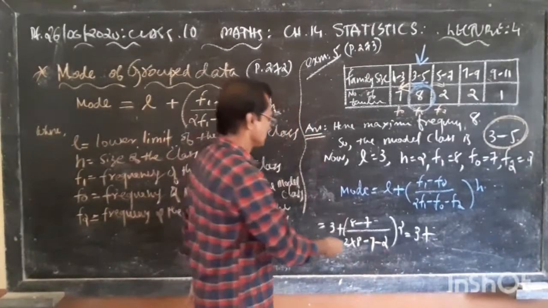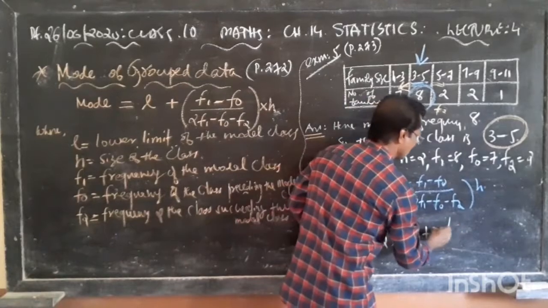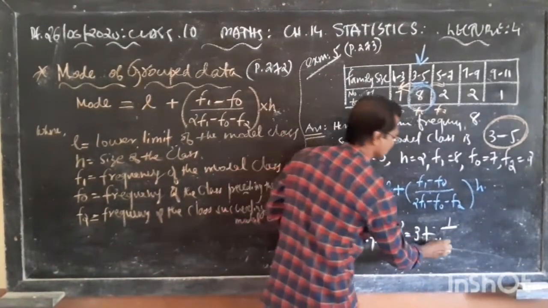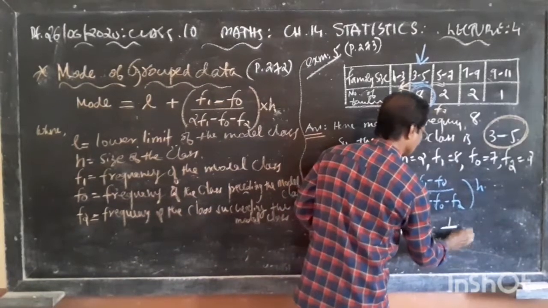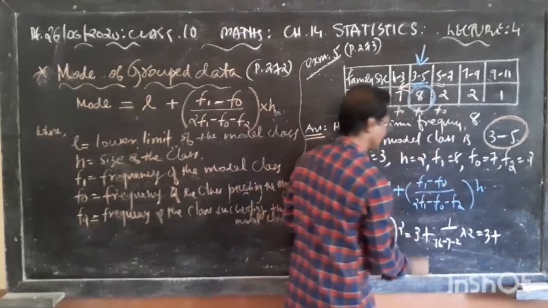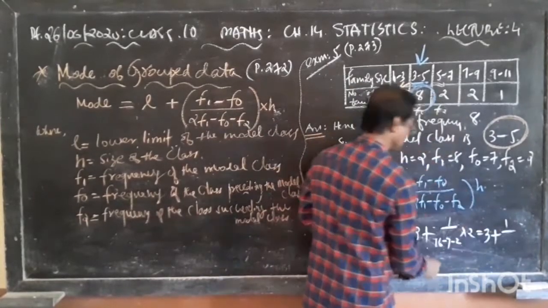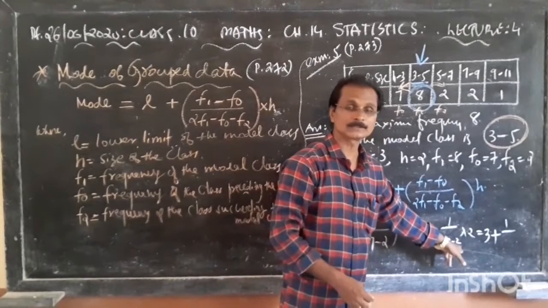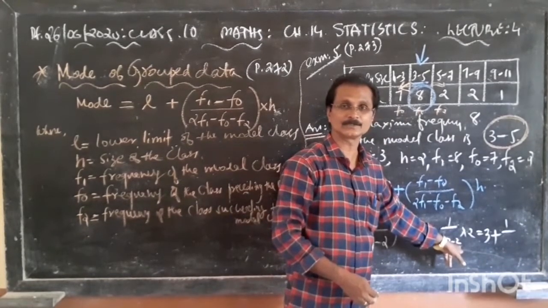Okay. Now 8 minus 7, that is 1, 2 8s are 16 minus 7 minus 2, into 2. Equal to again 3 plus 1 upon 7 minus 7 minus 2, both are negative numbers.